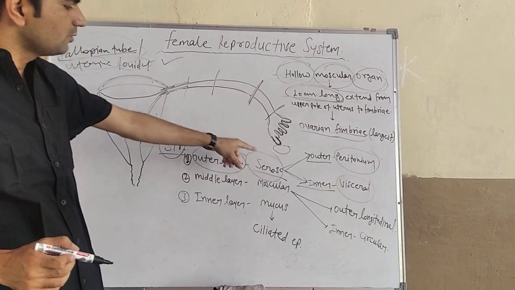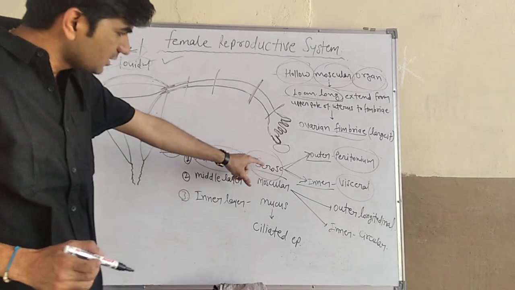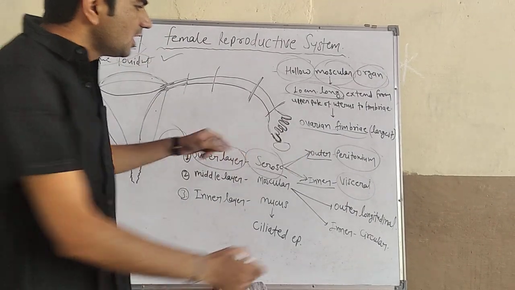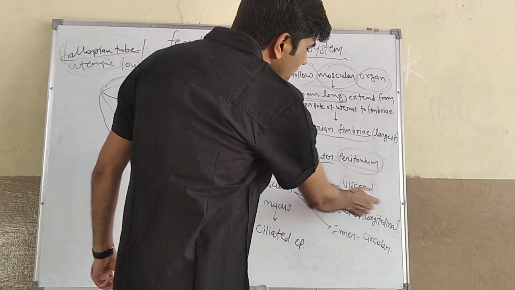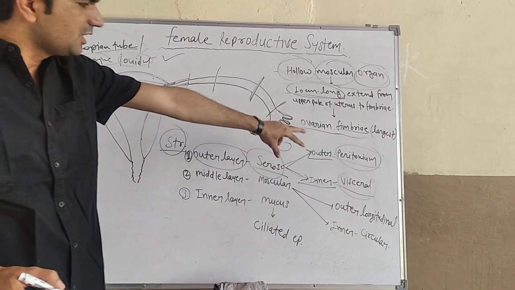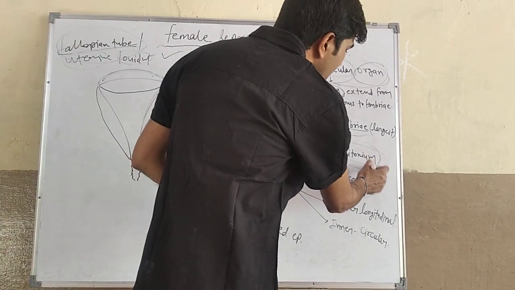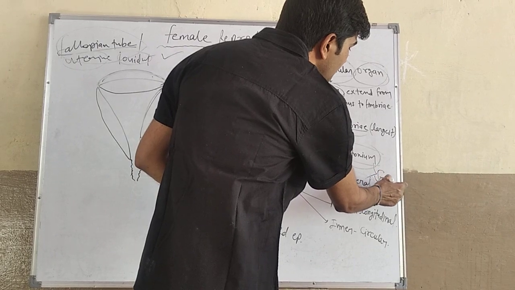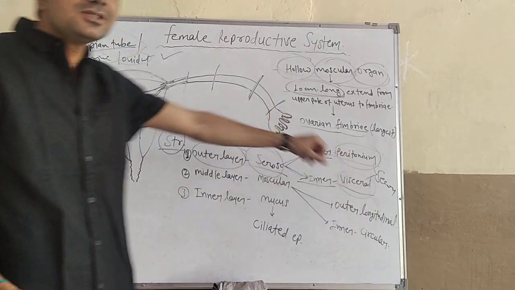The outermost layer of the fallopian tube is the serosa layer. This serosa layer is subdivided into two types, outer peritoneal layer and inner visceral layer. Between these both layers a fluid is present. This fluid is known as serous fluid.